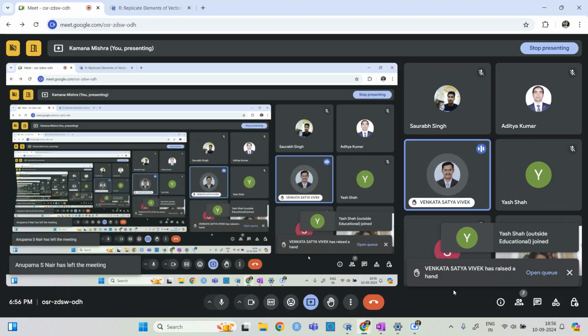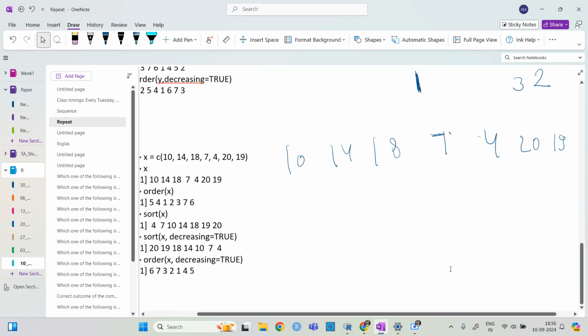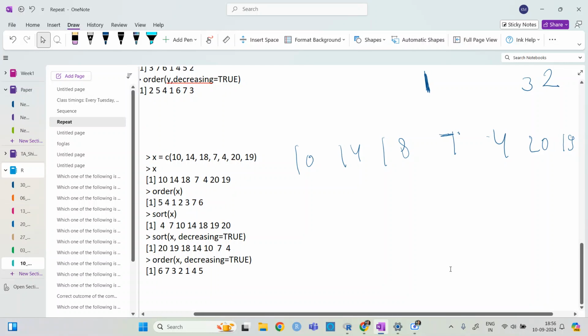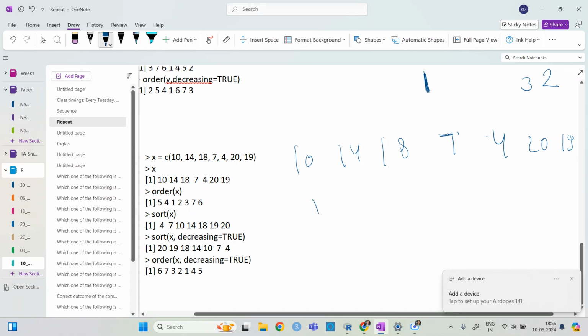Ma'am, if you give the numbering, it's so easy. Okay. Yeah, so I was actually trying to give a number to all of this. Like you can take 10 as 1, 14 as 2, okay, and then you apply the order function. It is easy to understand how we got the output.